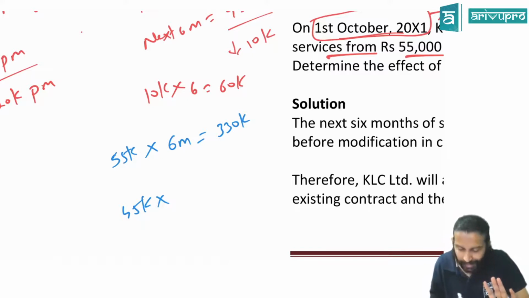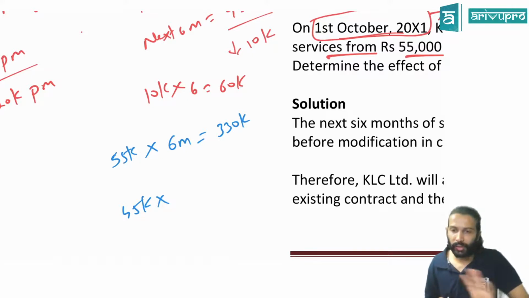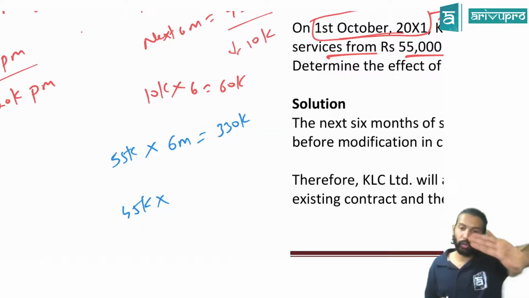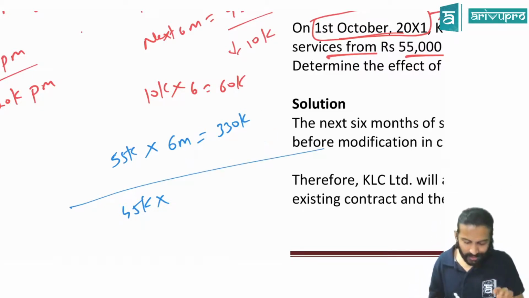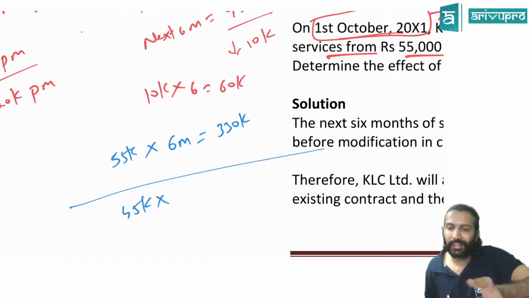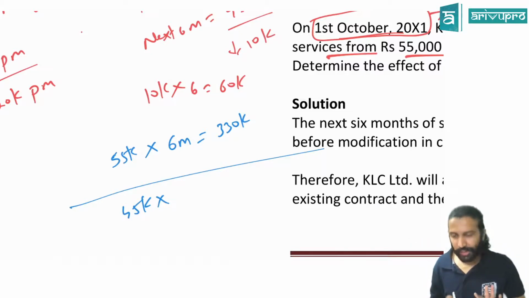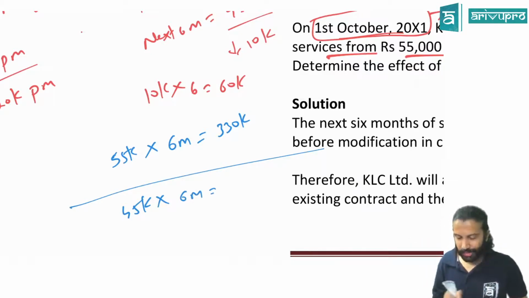This is what we mean by cancelling the old contract and accounting for a new one. Cancellation does not mean whatever revenue you booked earlier you reverse. Cancellation here means the old contract still has some 6 months term pending. That you cancel and account for as a fresh contract for 6 months at 45,000.